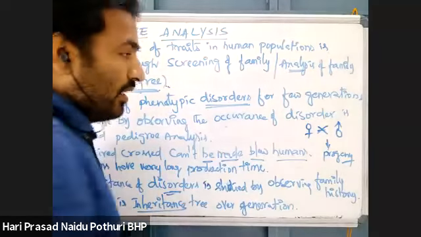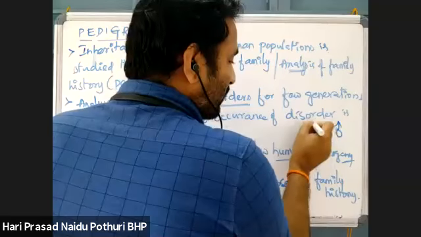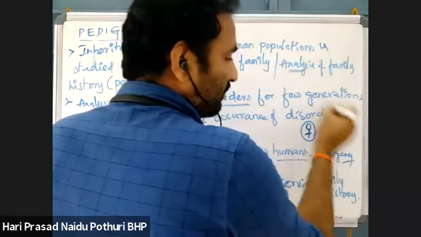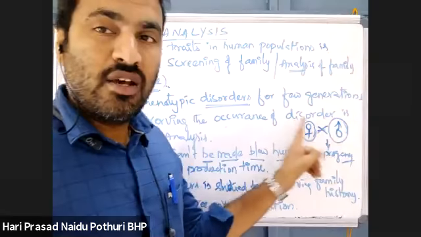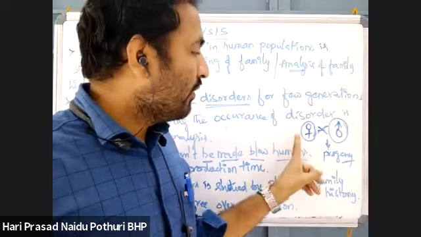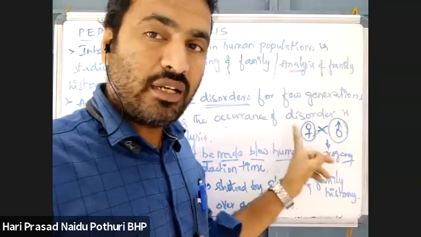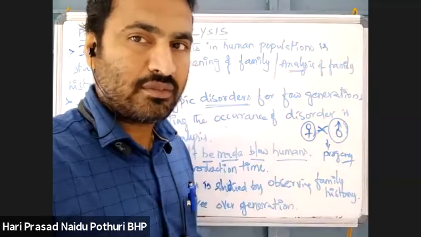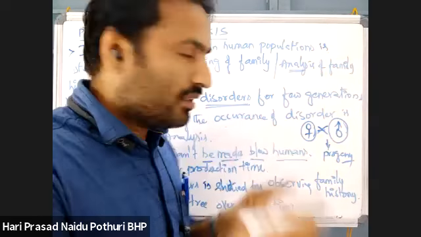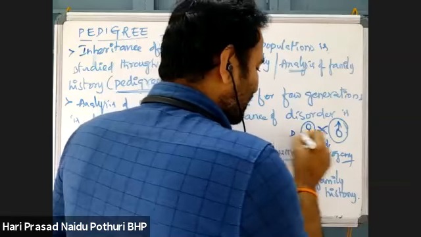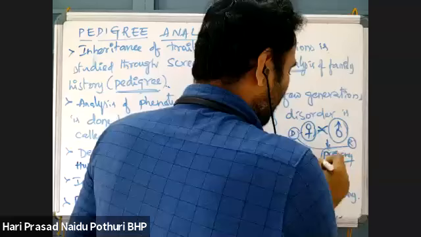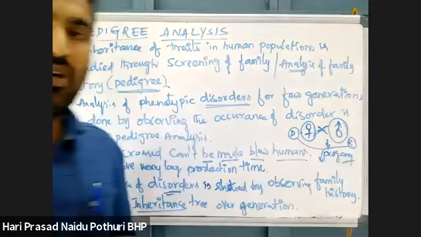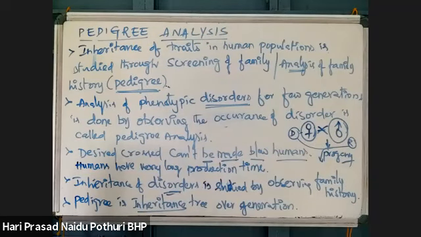Here we are choosing two characters for crossing. Suppose it is a monohybrid cross. For a monohybrid cross, female and male individuals are taken and we are crossing for one character. If that character is showing dominance here, recessive here, then we can easily study the pattern of inheritance, like dominance or recessiveness in progeny.